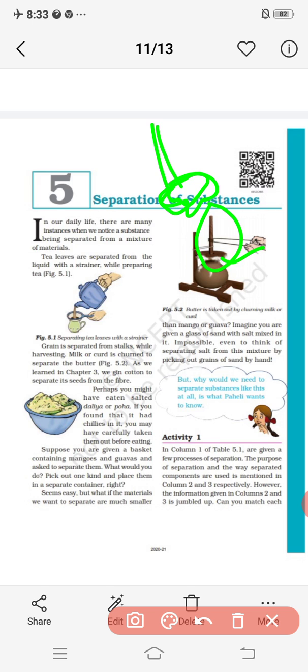So you will find there are many processes that Krishna's mother does, but your mother also does them. Your mother also does tea leaves separating, poha also, and everything. So find some more examples today, make a list of those examples and send it to my personal WhatsApp number, so that I get to know whether you have really observed if there is any need of separation.